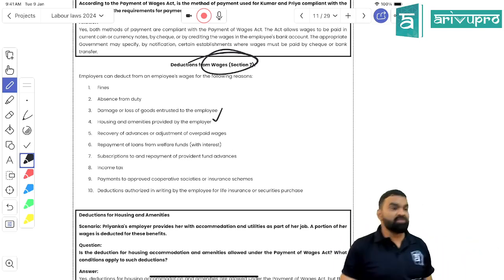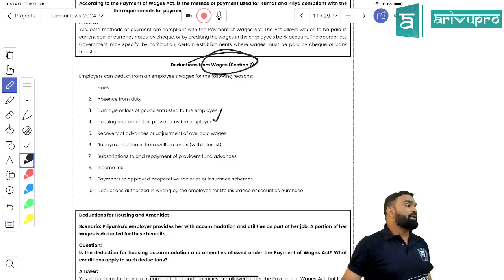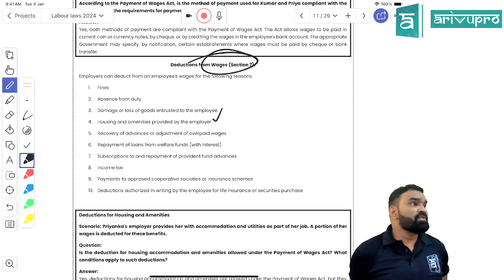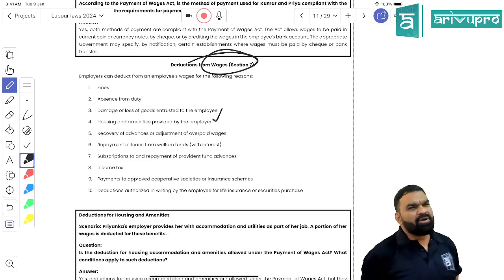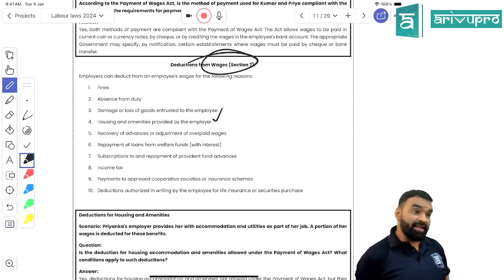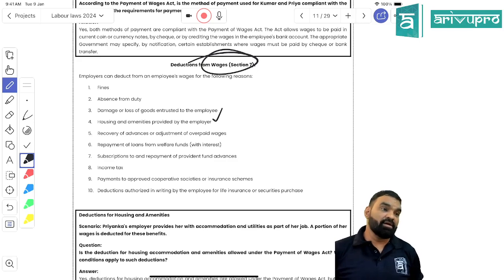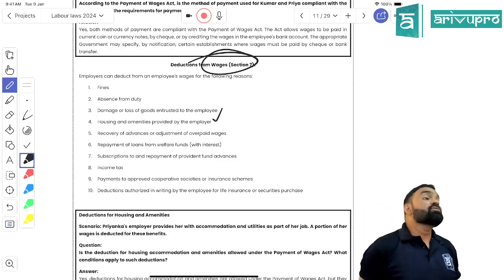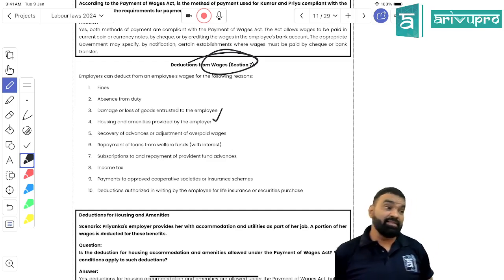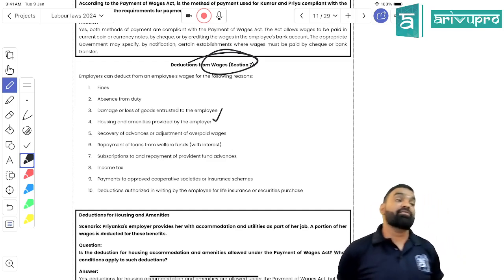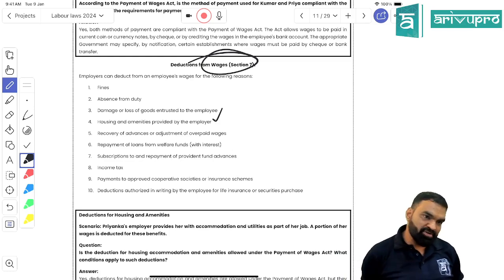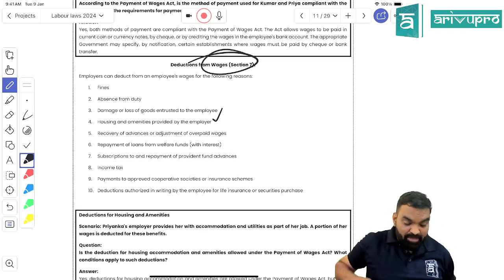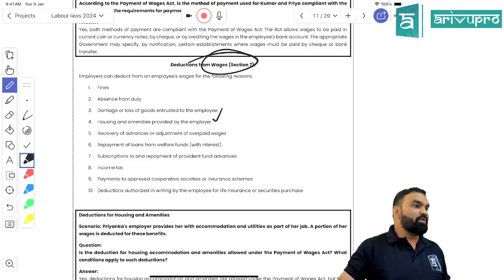Got my point, students? So PF loans and their interest. Which section am I teaching you, and what is its practical relevance? All these 10 things that have been written here can only be deducted from salaries or wages. Other than these 10 points, nothing can be deducted from wages. Got my point, students? Next one is subscription to and payment of provident fund advances, right?